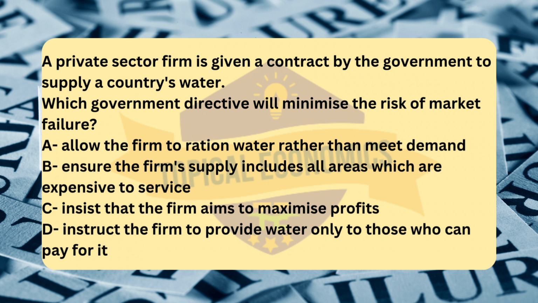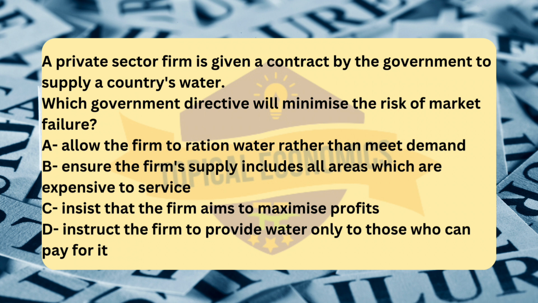Next, option C. Insist that the firm aims to maximize profits. While profit maximization is a natural goal for private firms, this approach can lead to market failure when firms prioritize profits over public welfare. In the case of water supply, a profit-maximizing firm might neglect to provide service to areas where it is not financially beneficial, such as remote or low-income areas. Ensuring universal access is a better regulatory approach.